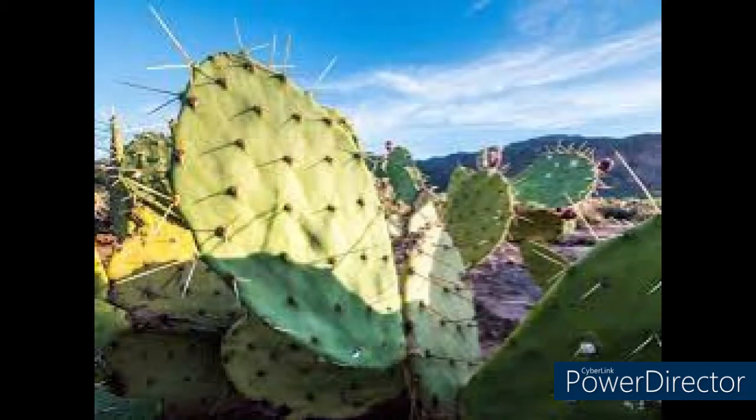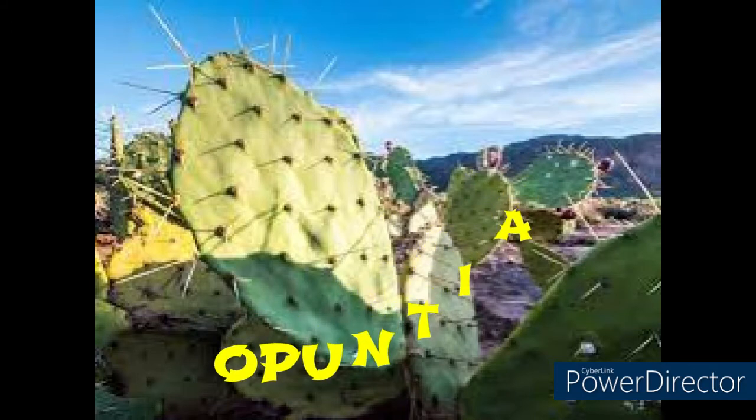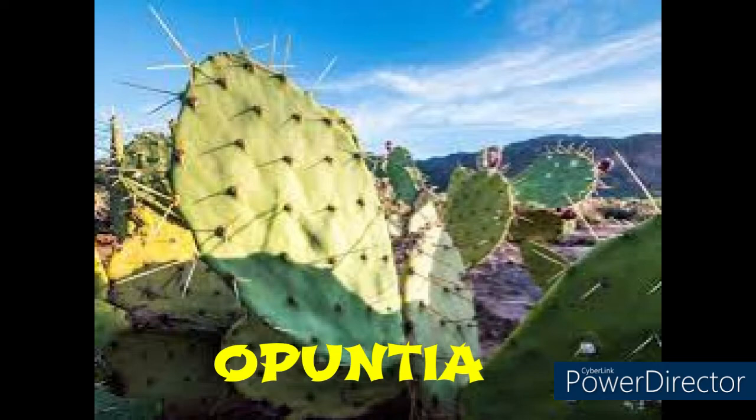Second is with regard to spines. I said in some plants like Opuntia, the leaves are modified into spines. The reason behind this is that with regard to these kinds of xerophytes, the shoot system will be flat and fleshy, because they store water. The shoot system, that is the stem, is involved in storage of water.